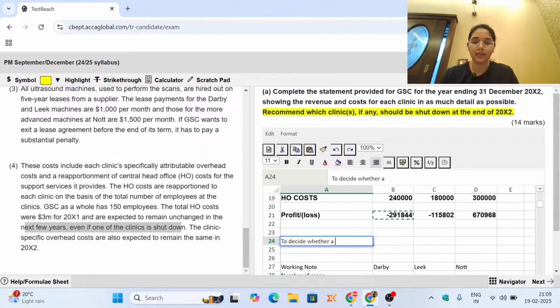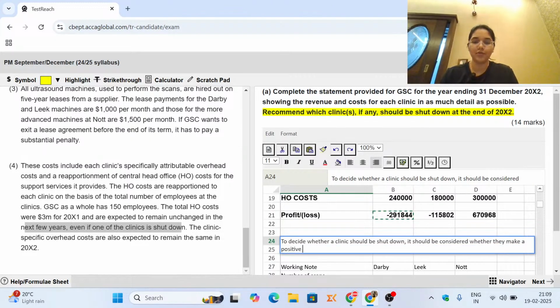So you will put in a note looking something like this over here, that to decide whether a clinic should be shut down, it should be considered whether they make a positive contribution to the head office costs.